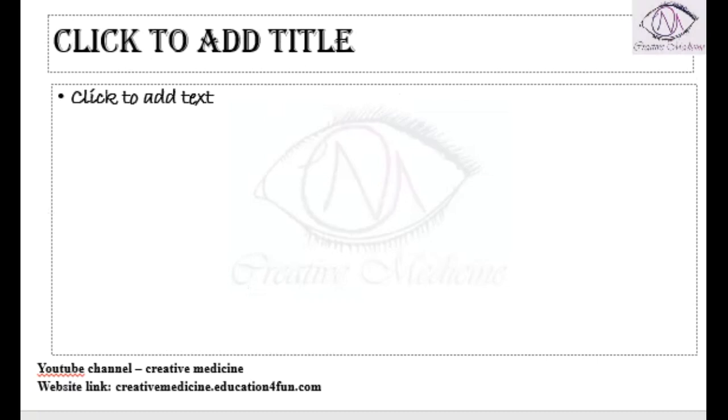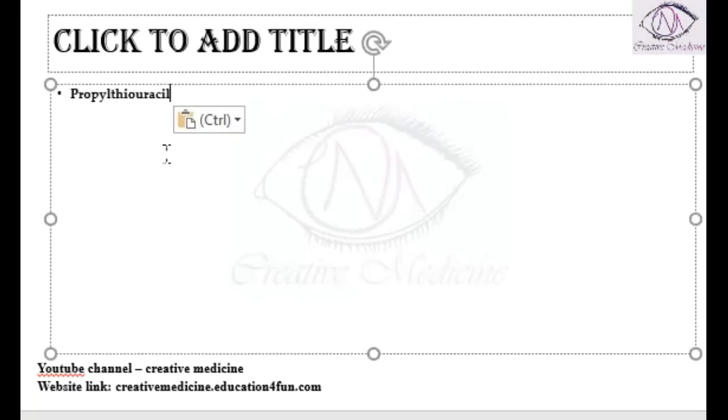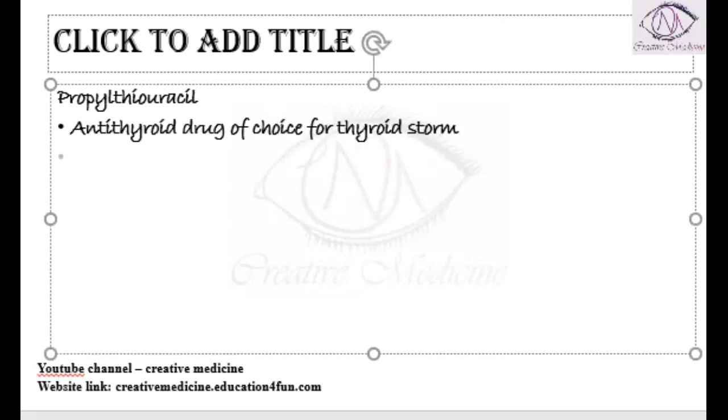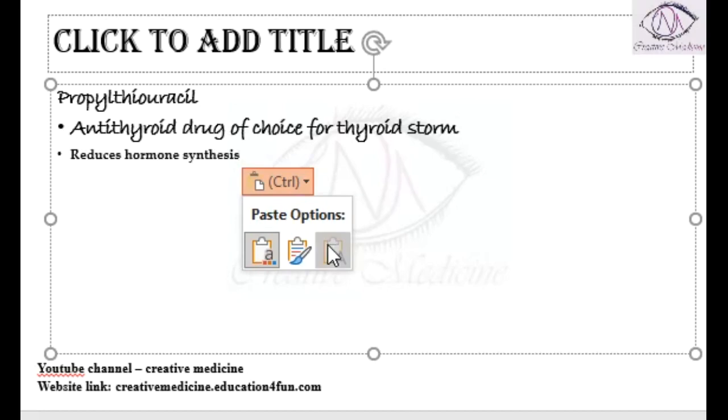Then the next drug which can be given is propylthiouracil, an anti-thyroid drug. This propylthiouracil is actually the anti-thyroid drug of choice for thyroid storm. Why is it the drug of choice? Because propylthiouracil, obviously, inhibits or reduces thyroid hormone synthesis.